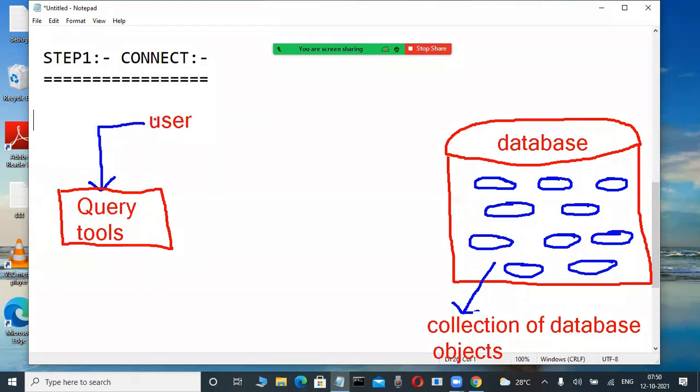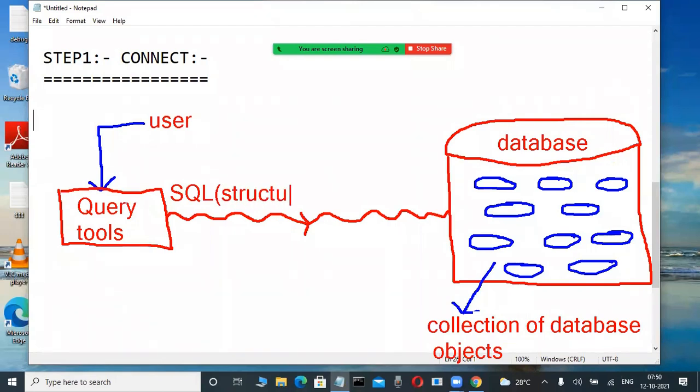Now, once this user is connected to the query tools, then only through these query tools those users communicate with the database by using SQL as a language. Don't write it, just observe it here. SQL is a language. Now here SQL is a language. That language is also called as which one? Structured Query Language. Okay, Query Language.